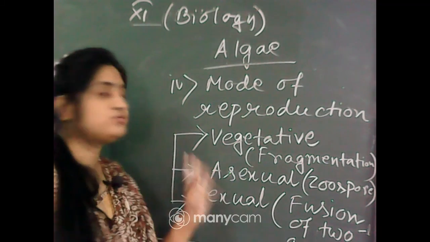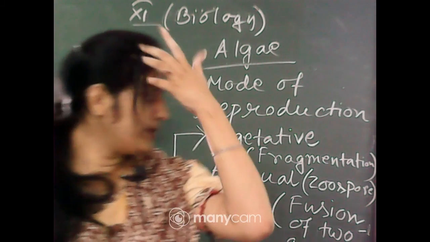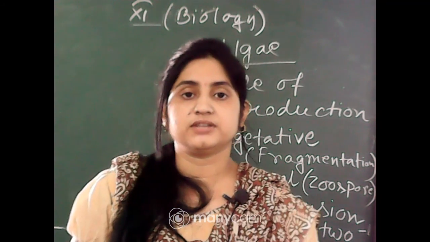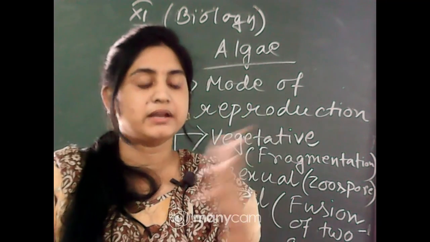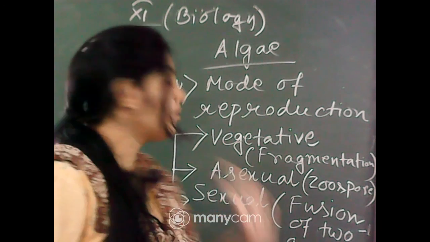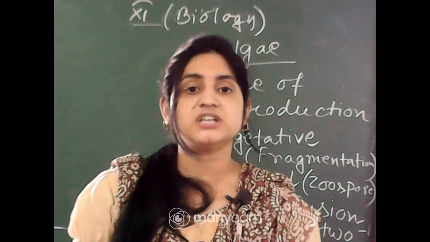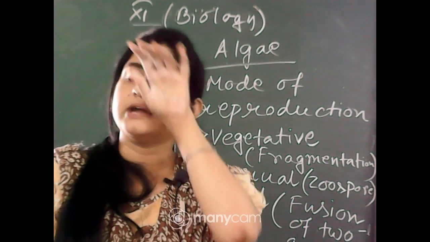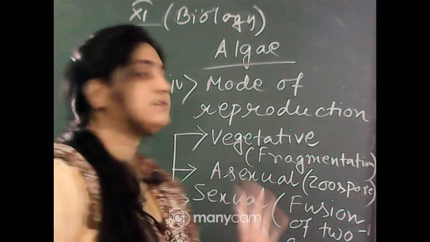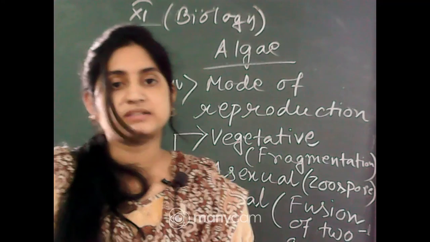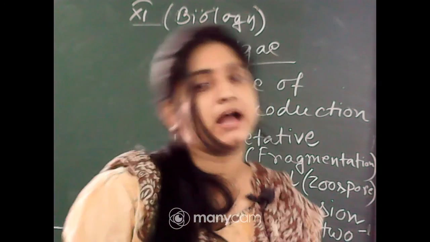The first one is vegetative reproduction. Vegetative reproduction occurs through fragmentation. Their body is divided into small fragments and each fragment produces a new individual. Second, asexual reproduction occurs through spore formation, mainly the zoospore, which is motile in nature. Third, sexual reproduction occurs through the formation of male and female gametes. Two gametes are fused and they produce a new individual.